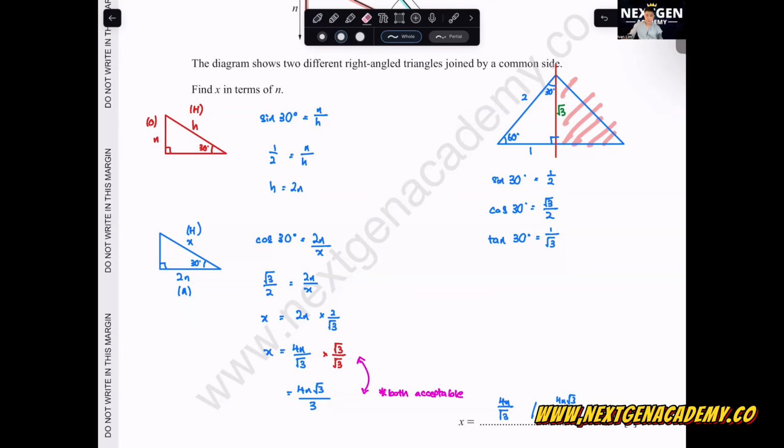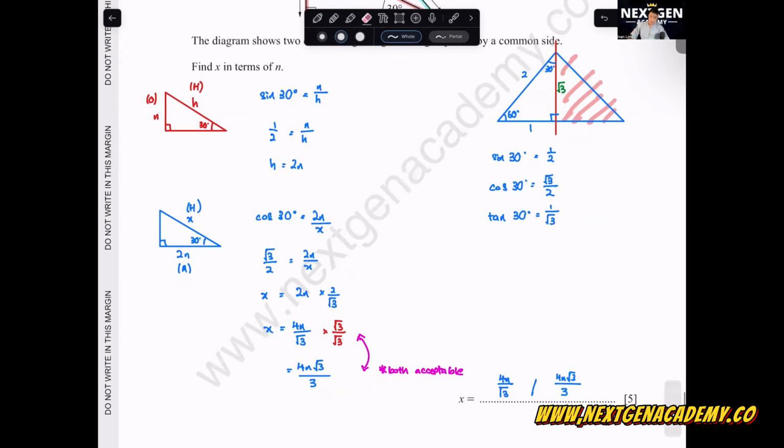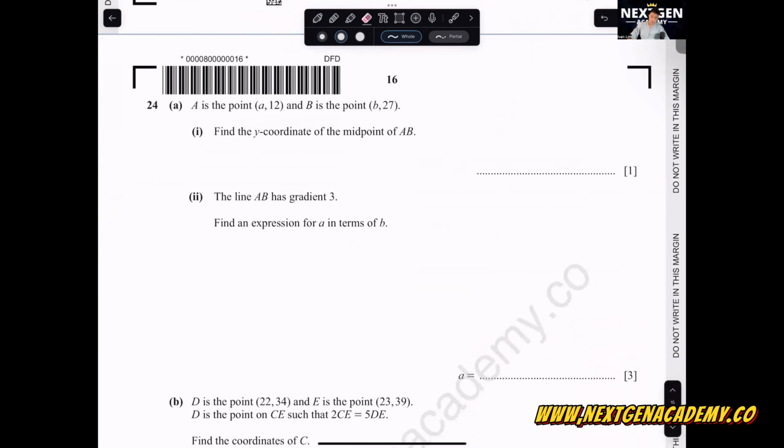Can you understand how to do this? Other than surds, because this is your new syllabus since 2025, you want to focus on your special angles also: sine, cos, tangent of 30 degrees, 45 degrees, and 60 degrees. Don't know this one? Go to my Instagram and watch the video on how to remember these three angles based on the two triangles. Okay, let's go to question 24.